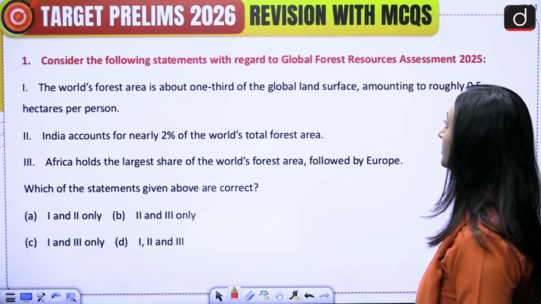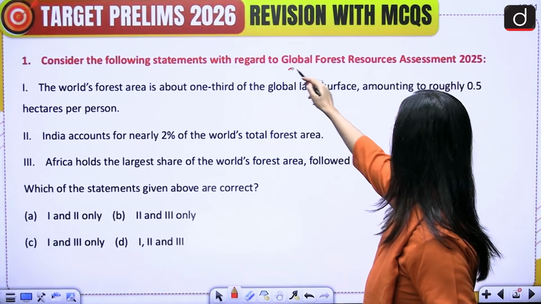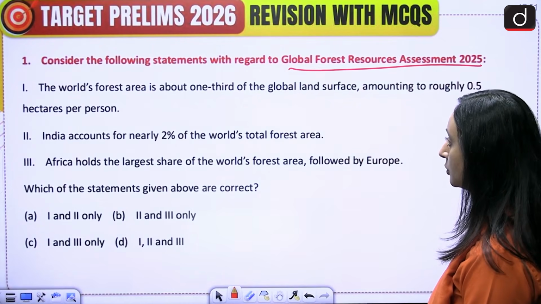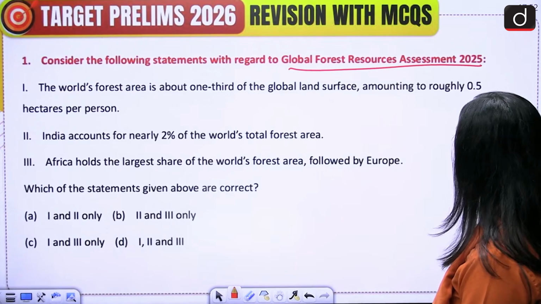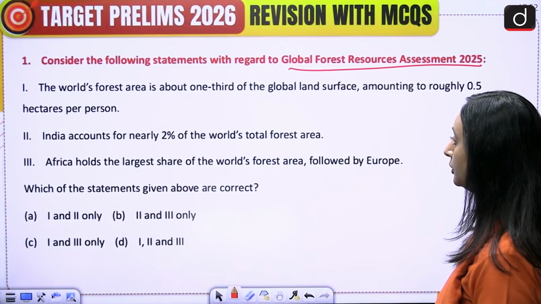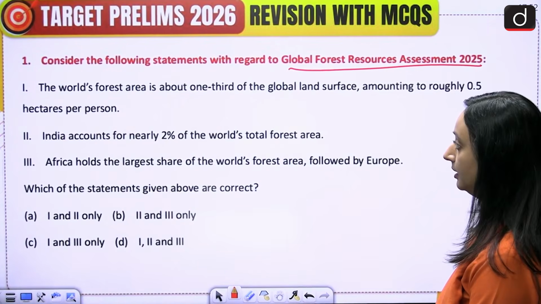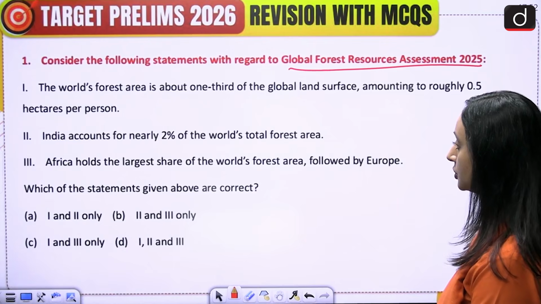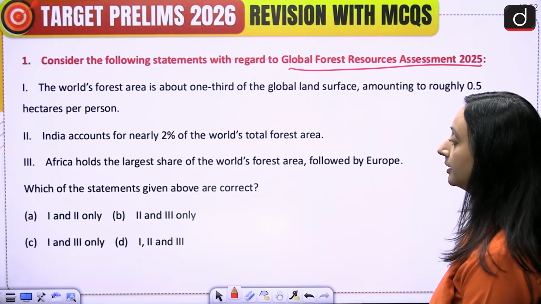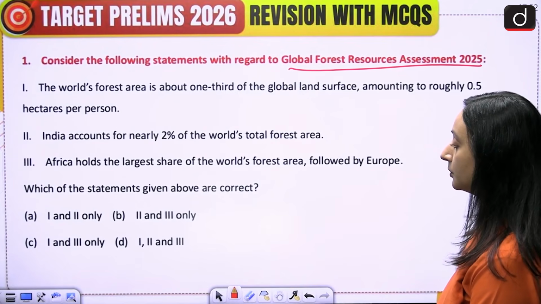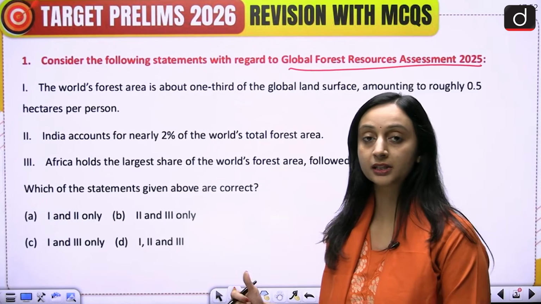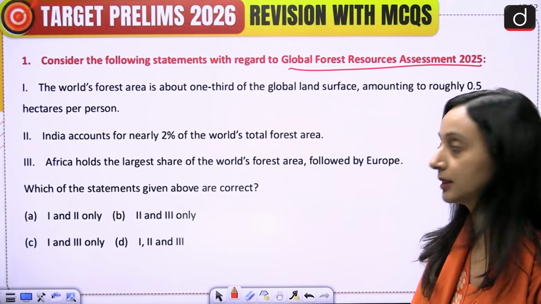Consider the following statements with regard to Global Forest Resources Assessment 2025. 1. The world's forest area is about 1/3 of the global land surface, amounting to roughly 0.5 hectares per person. 2. India accounts for nearly 2% of the world's total forest area. 3. Africa holds the largest share of the world's forest area, followed by Europe. Which of the statements given above are correct? A. 1 and 2 only, B. 2 and 3 only, C. 1 and 3 only, or D. 1, 2 and 3. Please take a few moments, attempt this question first, and then we'll come back to the explanation.